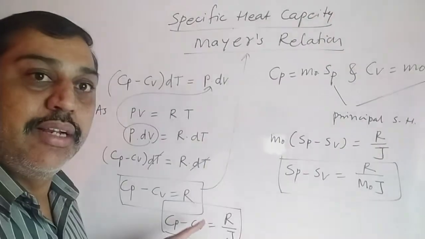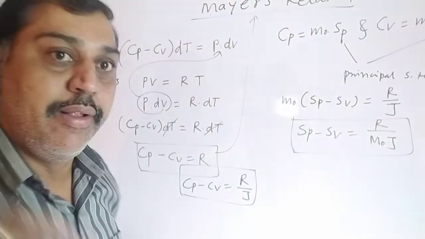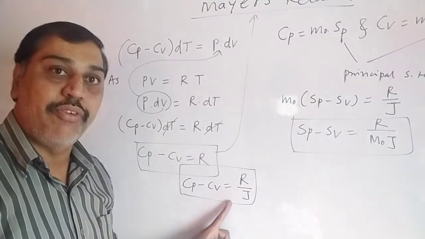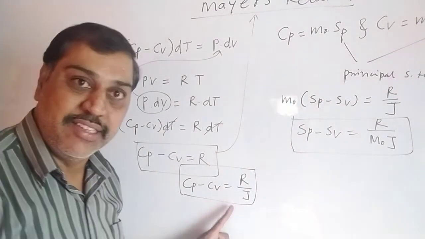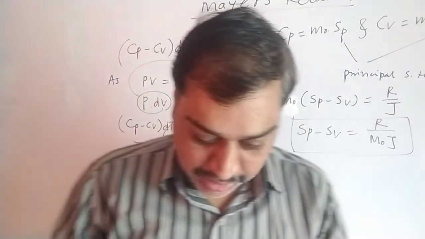I will move this down a little bit. So this is the relation for principal specific heat capacities, and this is the relation for molar specific heat capacities. Both are Mayer's relation. Is that clear? So this is nothing but the topic we have learned.